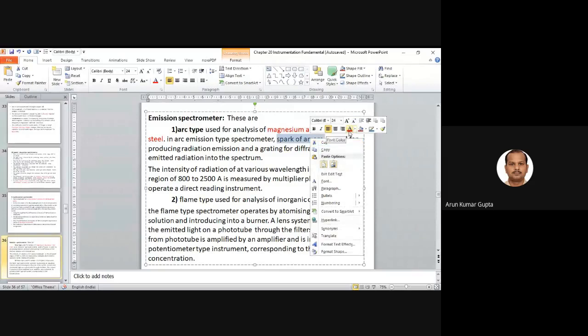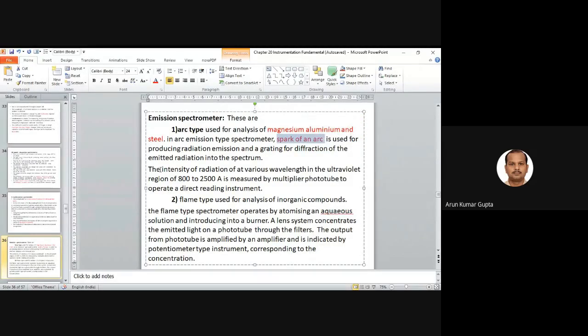And through this we measure the composition. How do we measure the composition? The intensity of the radiation of various wavelengths in the ultraviolet region, basically 800 to 2500 angstrom, is measured by a multiplier phototube, which operates as a direct reading instrument. So this way the arc type emission spectroscopy is used.